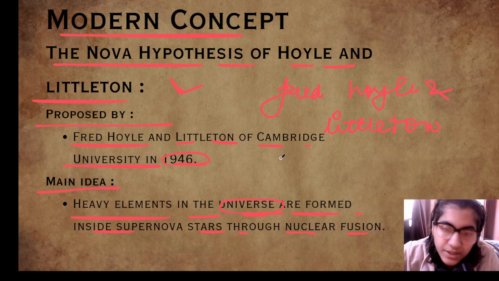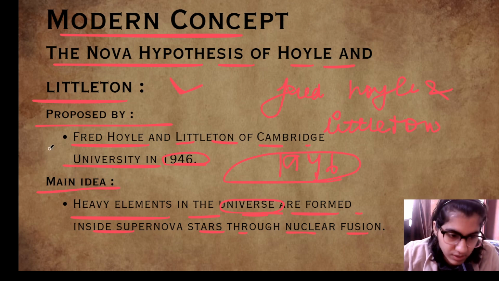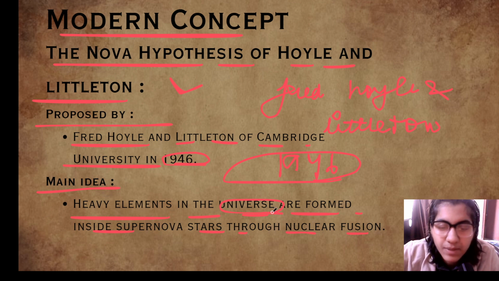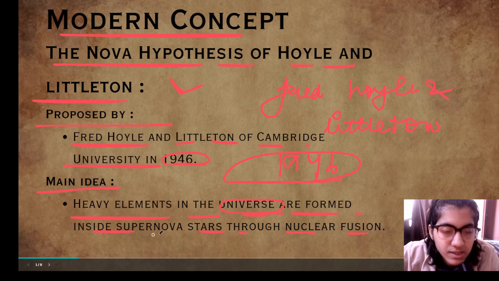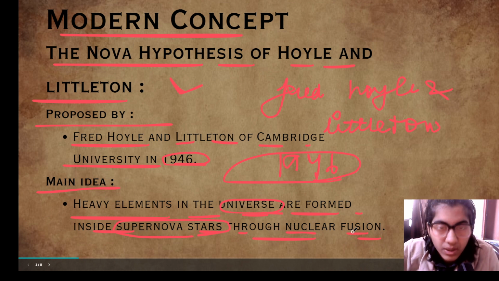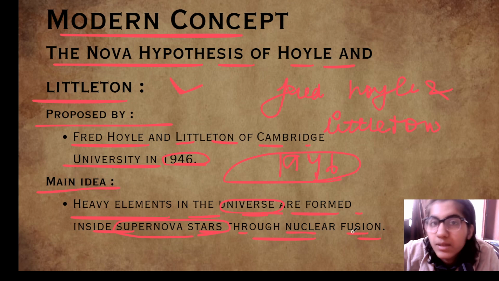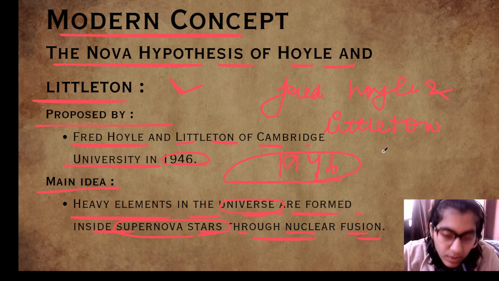The main idea of this Nova hypothesis is that heavy elements in the universe are formed inside supernova stars through nuclear fusion. So the heavy elements that are present in the universe are formed inside these supernova stars through nuclear fusion.